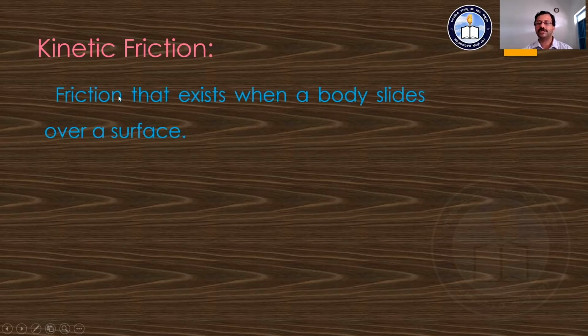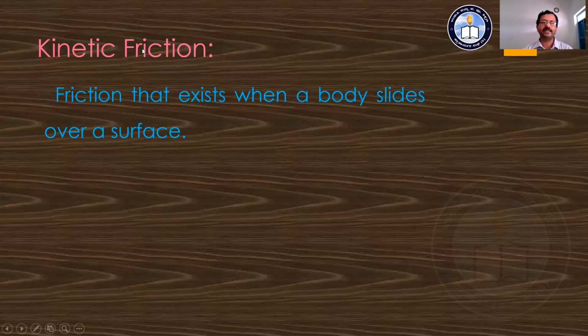When the object is in the state of motion, it is kinetic friction. If the body is at rest, even though you apply force, there is no movement, and you say it is static friction. If the body is moving due to the application of some force, due to the contact, a frictional force acts, and hence we say there is kinetic friction.